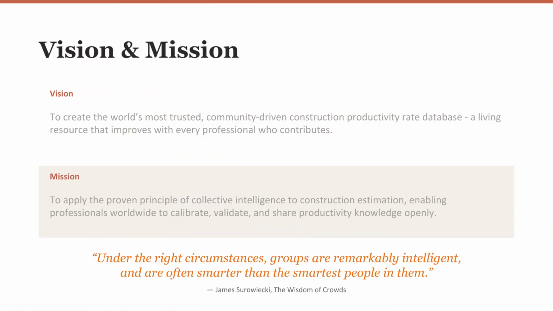The vision behind Constpedia is simple: to create the world's most trusted, community-driven construction productivity rate database. A living resource that gets better with every professional who contributes. The mission is to apply the proven principle of collective intelligence to construction estimation, enabling professionals worldwide to calibrate, validate, and share productivity knowledge openly.